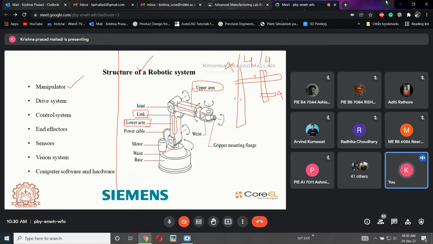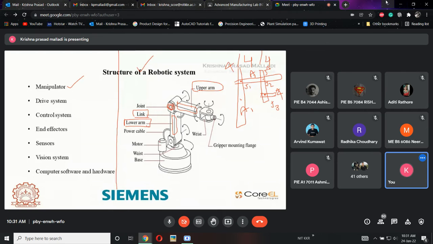An arm of a robot or a link of a robot is called a manipulator. Now the connecting part between these two is called a joint. See here, there is a circle involved. This is called a joint. If in this application this is J1, this is J2 and this is J3, this robot has 3 joints and 4 arms: arm 1, arm 2, arm 3 as well as arm 4. 4 arms and 3 joints.